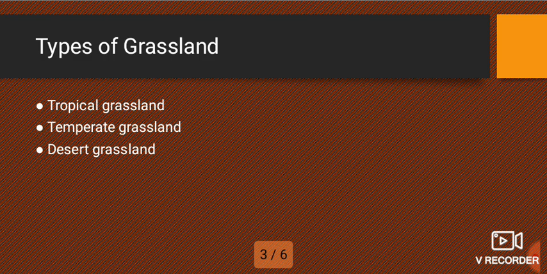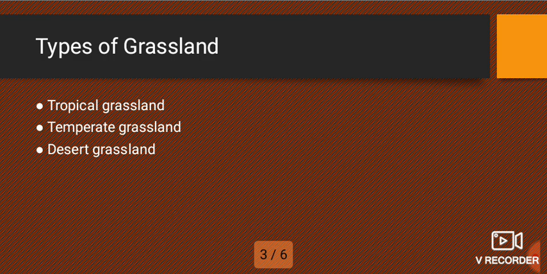Second type of grassland ecosystem is temperate grassland. Temperate grassland receives annual rainfall in the range of 25 to 75 centimeters. Its main example is Northern America, the prairies, and the soil in temperate grassland is rich in nutrients.